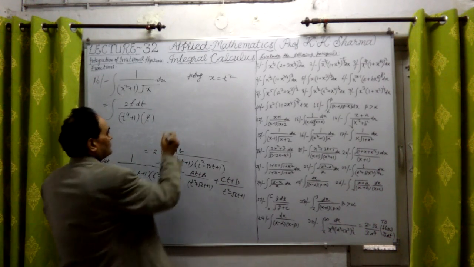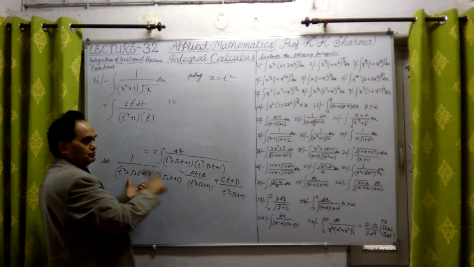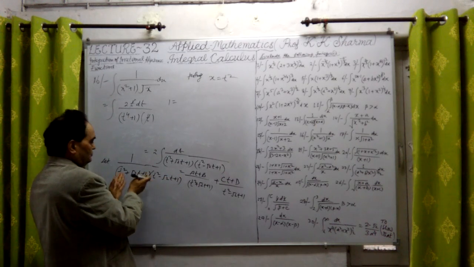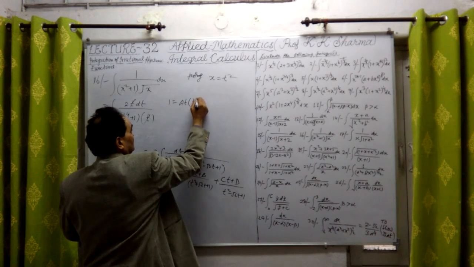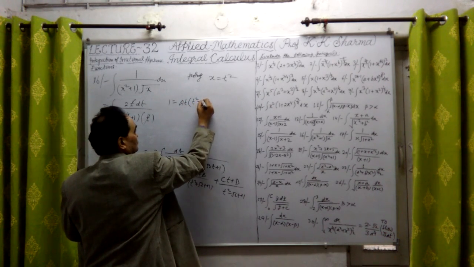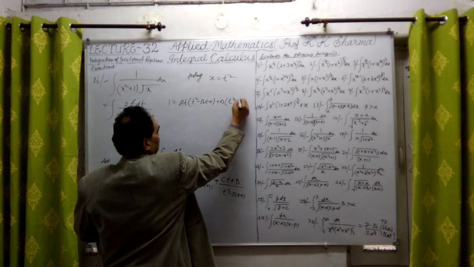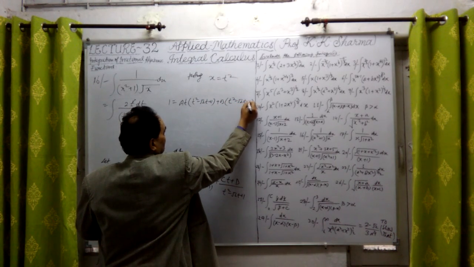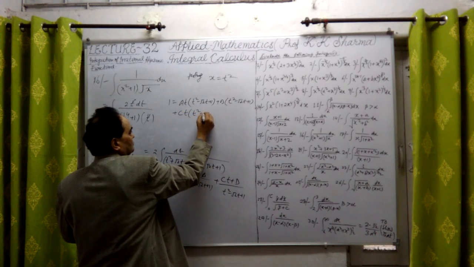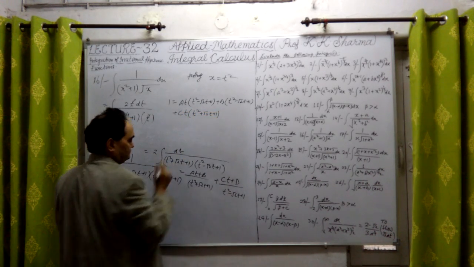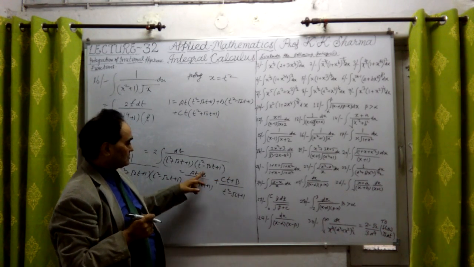If I take 1 equal to, multiplying both sides by this denominator, we get (at plus b) into (t square minus root 2 into t plus 1), plus (ct plus d) into (t square plus root 2 into t plus 1), because the t square plus root 2 will come with this, and this will come with this.